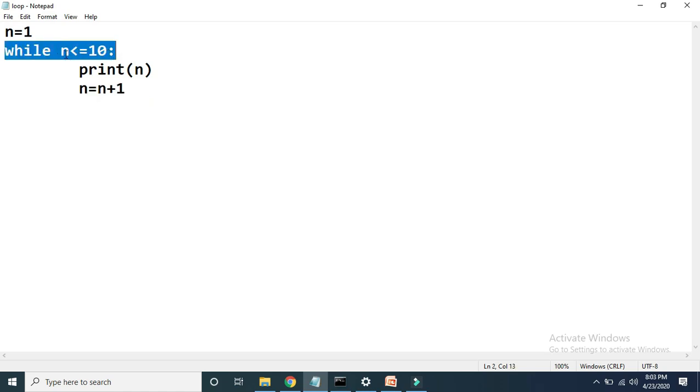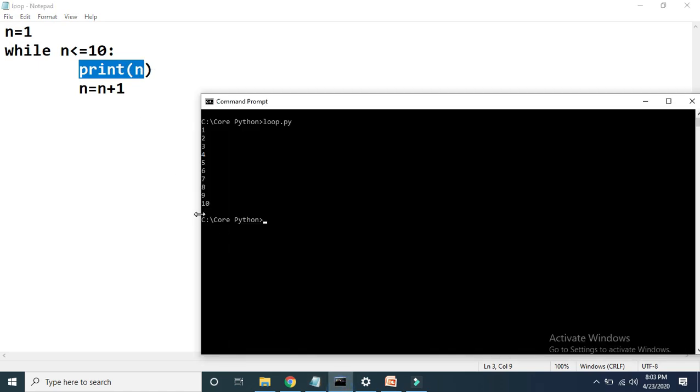This time, at the second iteration, it will check whether 2 is less than 10. It's again true, so it will come within this while and print n as 2, then next n will become 3 and so on. Now when the value of n becomes 10, see what will happen: 10 less than or equal to 10, yes true, it will come inside and print 10.